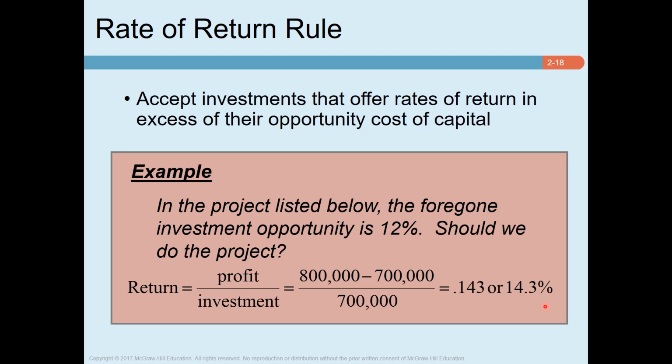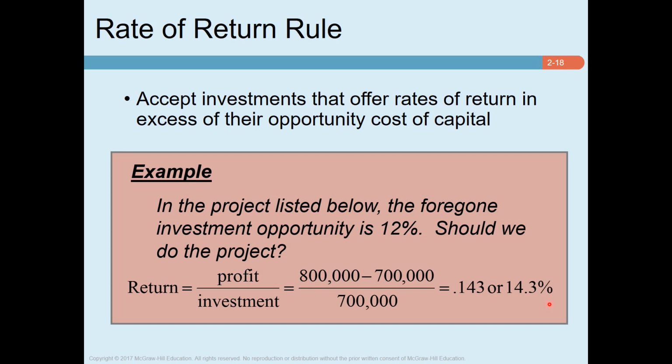Now, as the NPV rule was, we will accept a project if NPV is positive and we will reject if NPV is negative. Now, what is the accept-reject decision based on this rate of return rule? So based on this rate of return rule, if this rate of return is higher than our cost of fund, cost of the capital, then we will accept the project. And if this rate of return is lower than the cost of capital, then we will reject the project. For example, here our rate of return is 14.3%. Now, if our cost of fund is 10% or 12%, then we will accept this project.